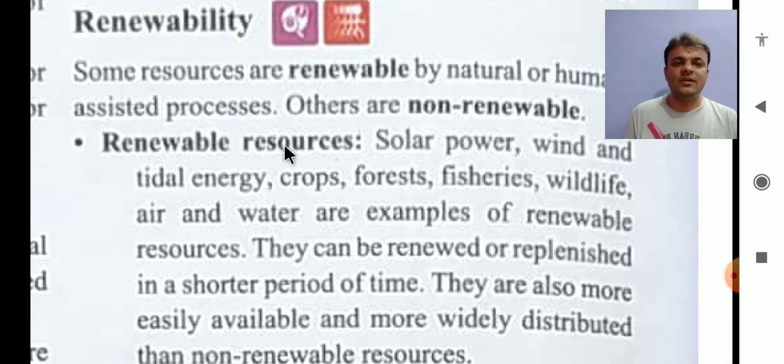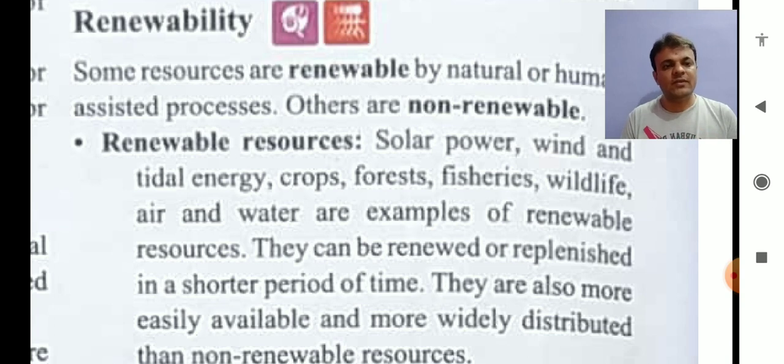So renewable resources, examples are solar power. Let us take an example of solar power. Sun is the ultimate source of energy and is unlimitedly giving us lots of energy every day. And we are not even able to utilize 1% of whatever energy the sun is giving to us.